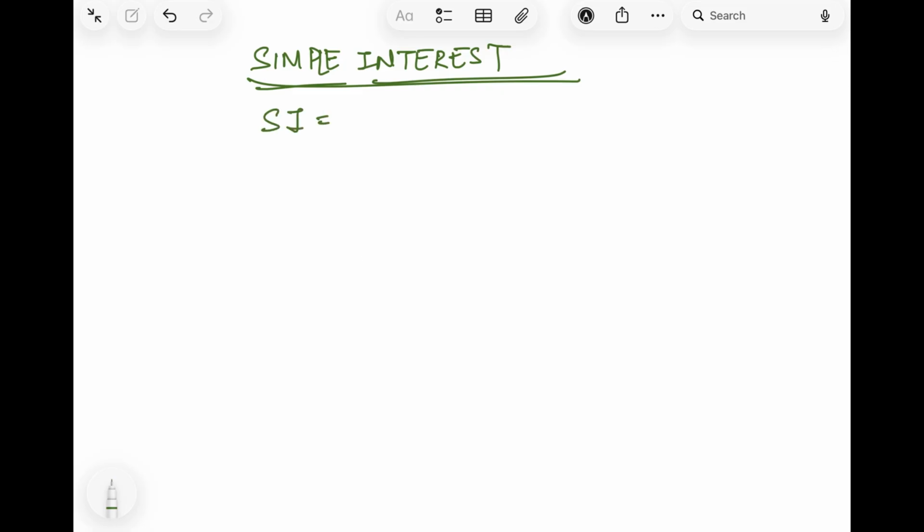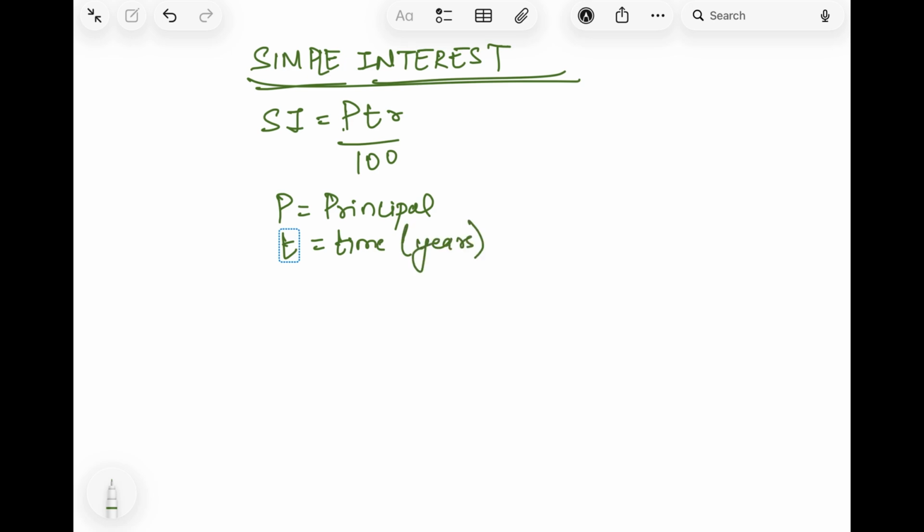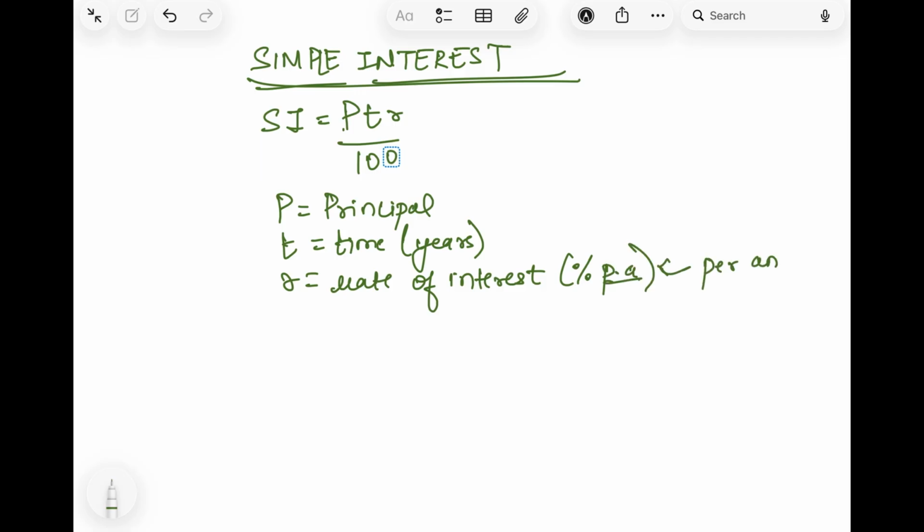The simple interest formula is PTR upon 100, where P is the principal amount which you have deposited or taken, both at the same time. Okay, T is the time, generally taken in years. Okay, R is the rate of interest. Rate of interest is written in percent per a. Per a means per annum, means the interest is calculated on a yearly basis. Per annum means per year.